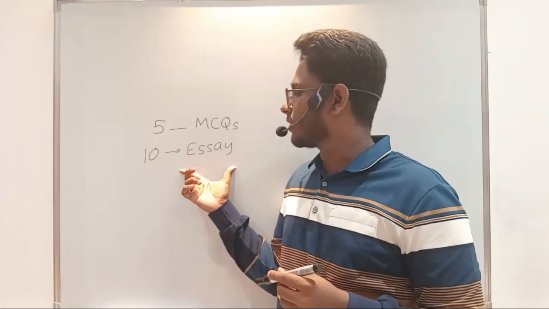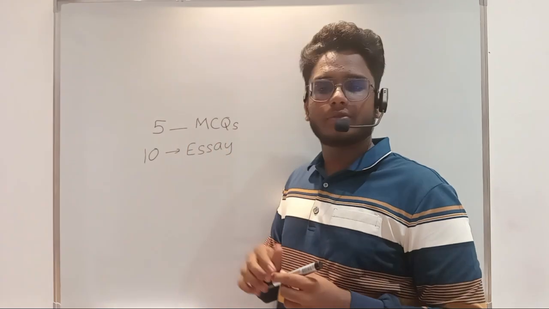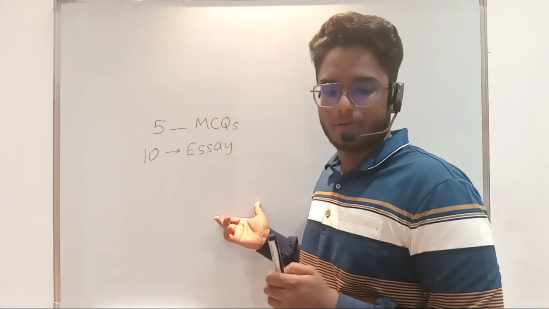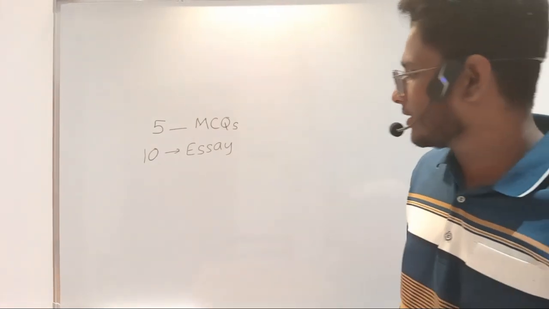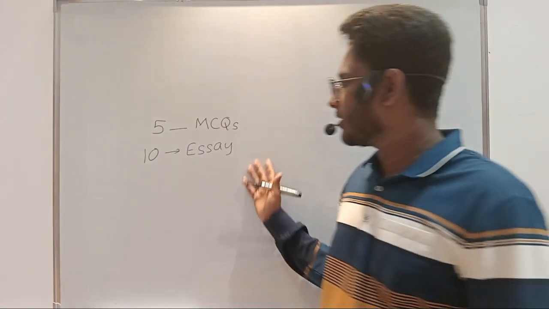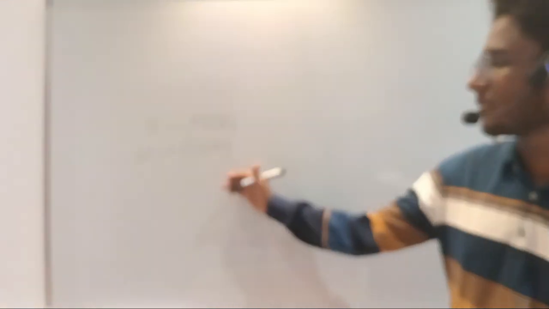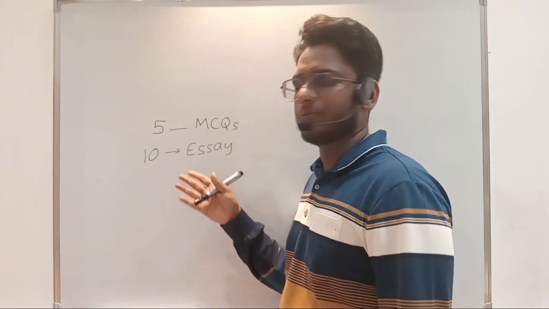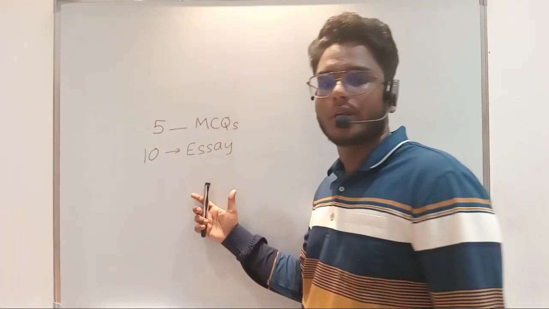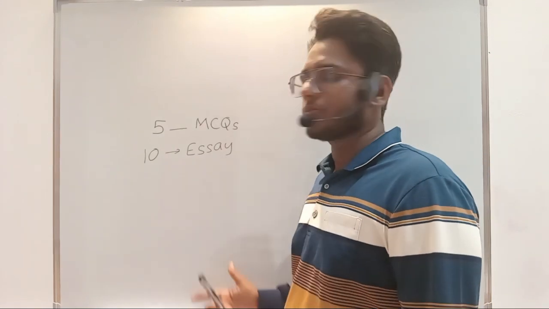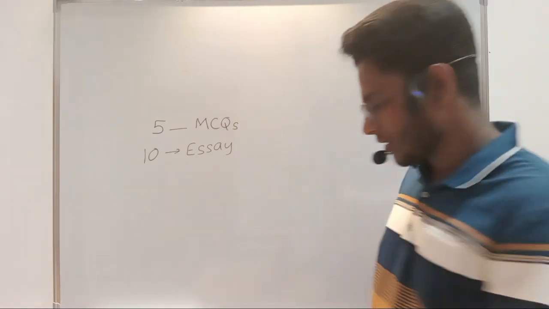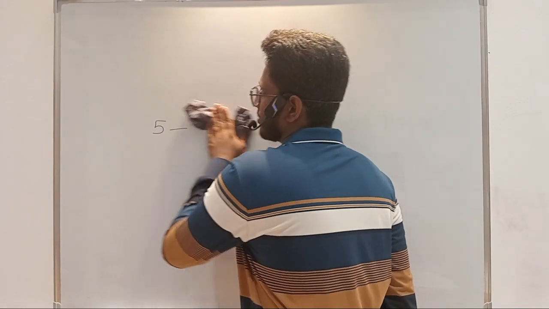So you can see one complete essay, and on average you will be getting 5 MCQs for the paper on the industrial chemistry unit. So you will understand the importance of this unit, because without this unit you will be losing nearly 12.5 marks. The 5 MCQs are 1 mark each, and the one complete essay is 7.5 marks. So around 13 marks out of 100 you will have for industrial chemistry. That's how industrial chemistry is tested in the paper.